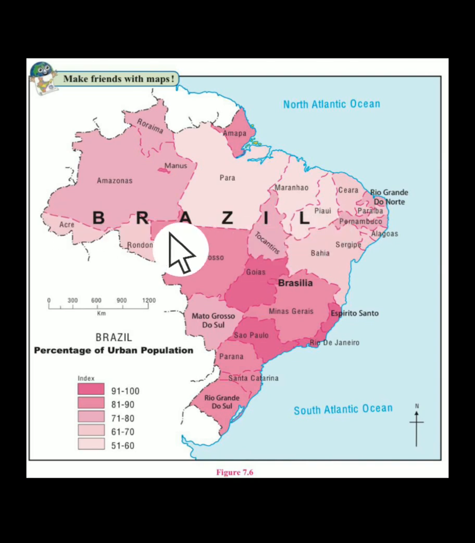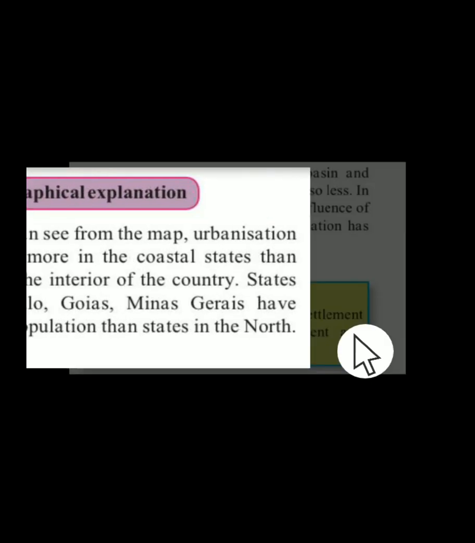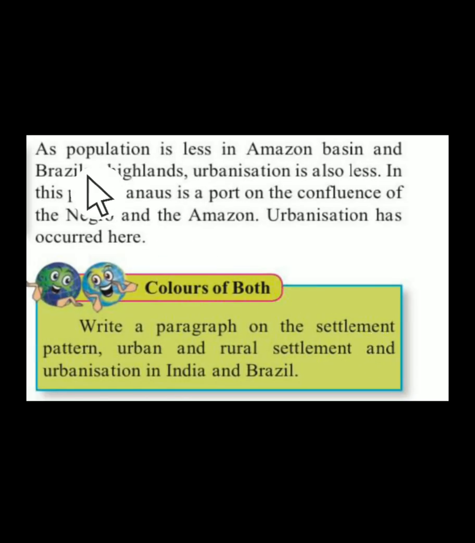My dear students, this is the west. This side is the western part of Brazil. The government wants urbanization to be balanced in the entire country, therefore they are following the go west policy. States like Sao Paulo, Goiás and Minas Gerais have more urban population than the north, as the population is less in the Amazon basin and the Brazilian highland. Urbanization is also less in this part. Manaus is a port of confluence of the river Negro and Amazon, and urbanization has occurred over here.